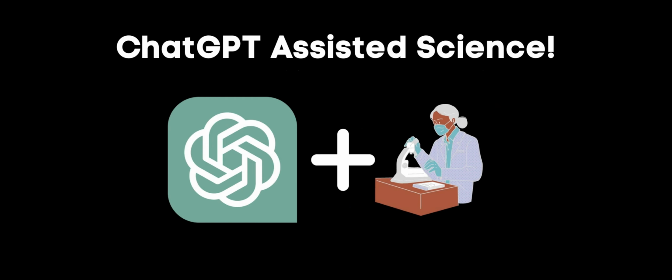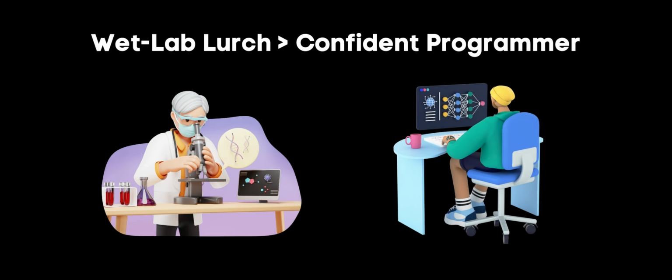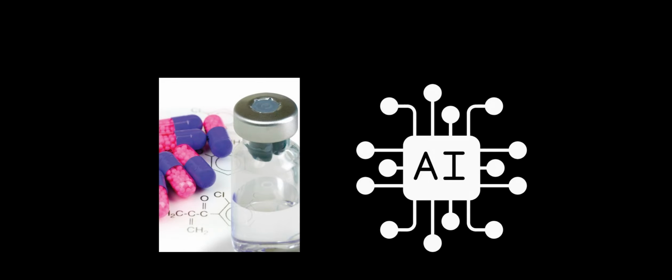With the help of ChatGPT, an AI language model, I embarked on a proof-of-concept project to demonstrate the power of AI-driven citizen science in rAAV drug formulation development. Quickly, what is ChatGPT? It's an AI language model created by OpenAI that can understand and generate human-like text. It is particularly good at assisting with software development coding tasks. With its assistance, I was able to rapidly prototype an artificial neural network, or ANN, to predict the lethality of different rAAV drug formulations. The collaboration with ChatGPT was truly game-changing, especially for someone like me, a wet lab biologist with limited AI and coding experience. Hypothetically, I would be able to focus on the formulation development while ChatGPT handled the complexities of AI-driven methodologies.